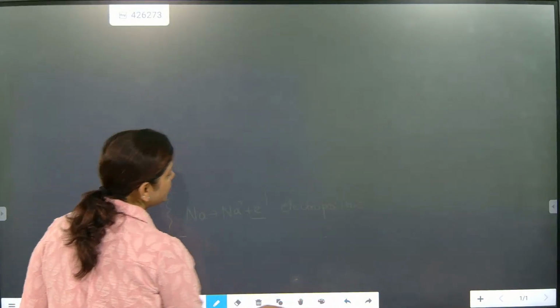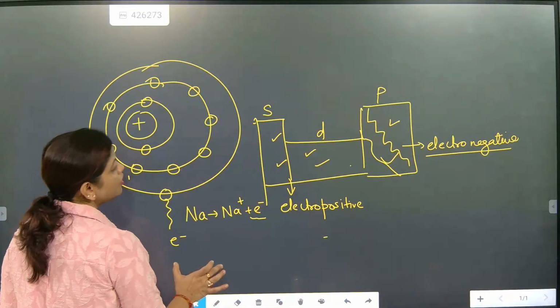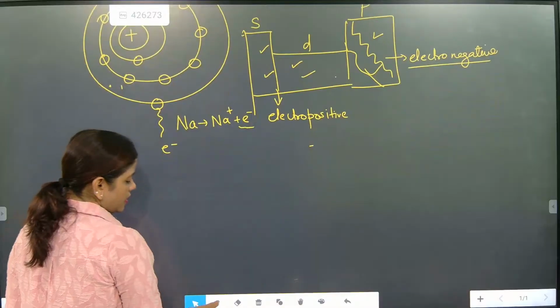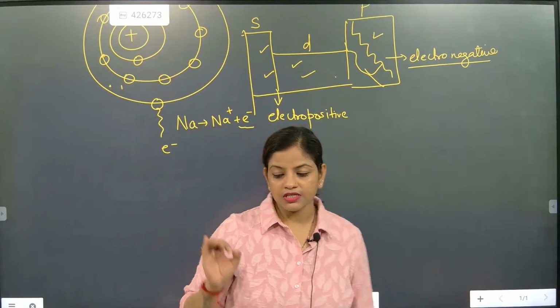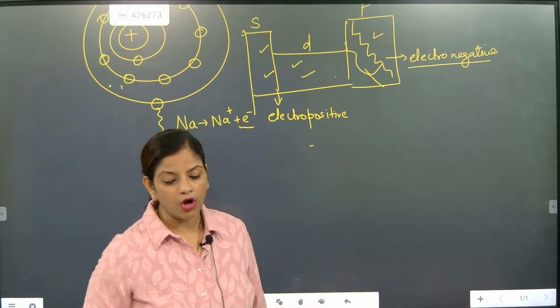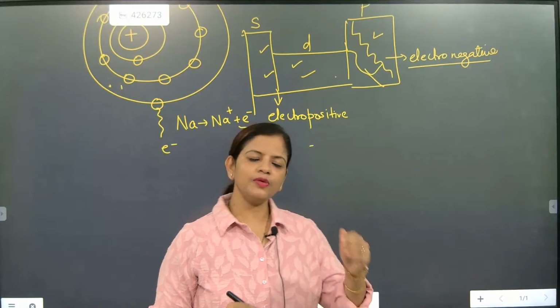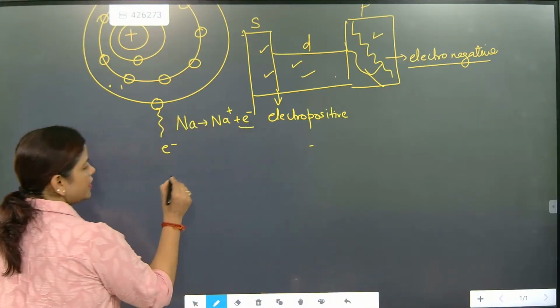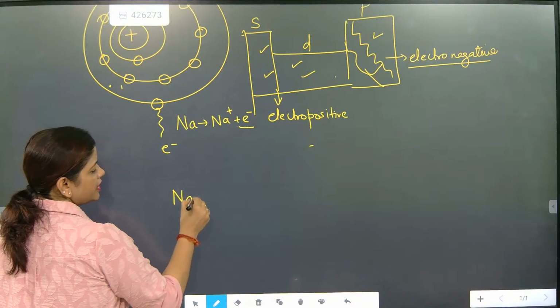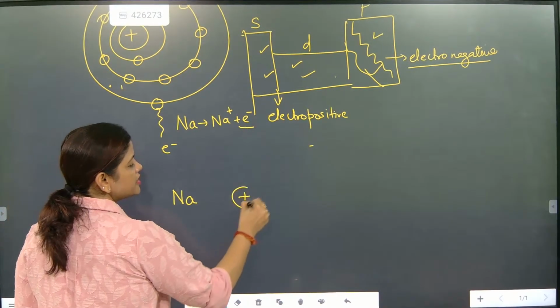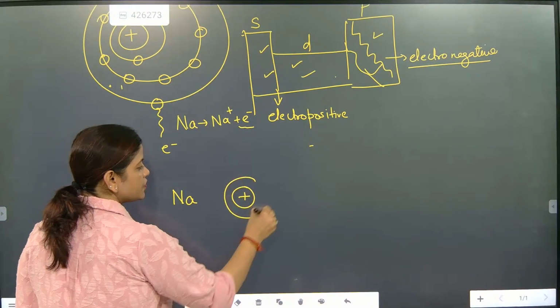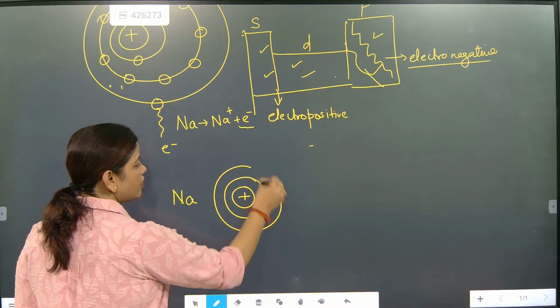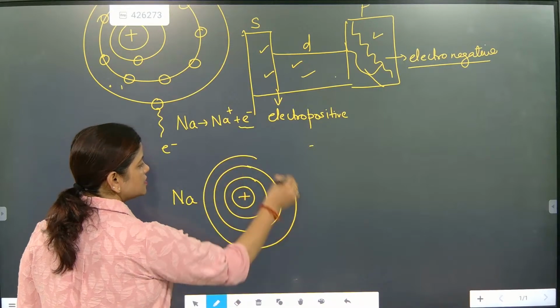Wait, I'll explain it very nicely. Listen carefully, I'm going to talk about sodium, the best example. This is its nucleus, this is the first orbit, this is the second orbit, and this is the third orbit.